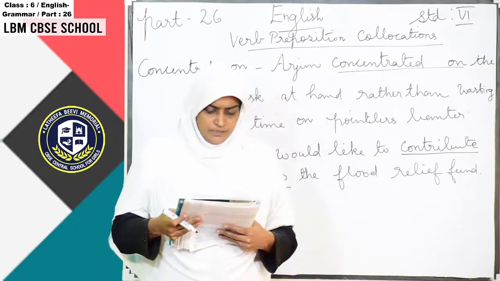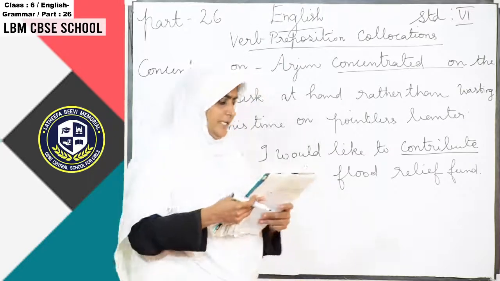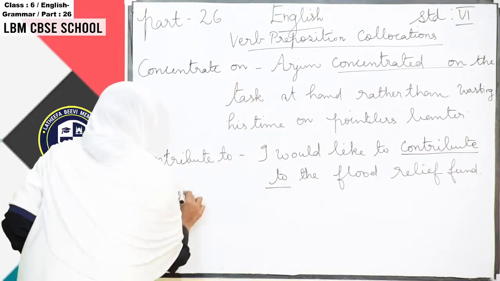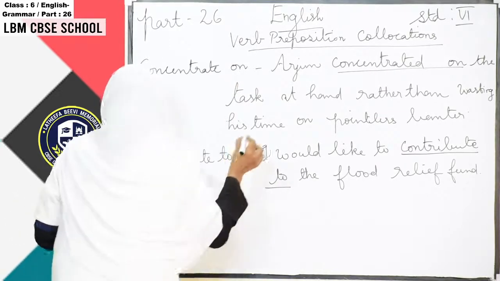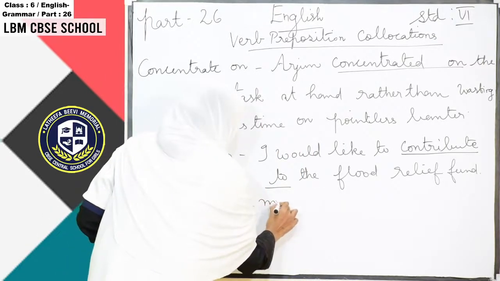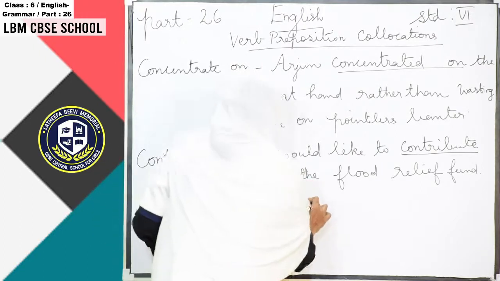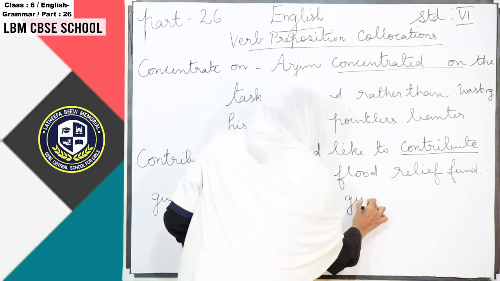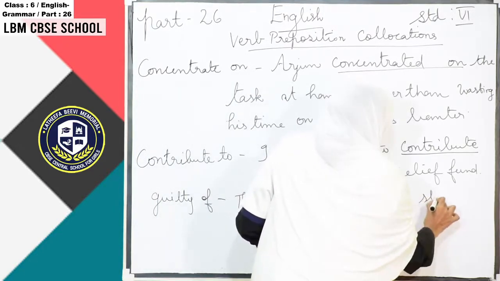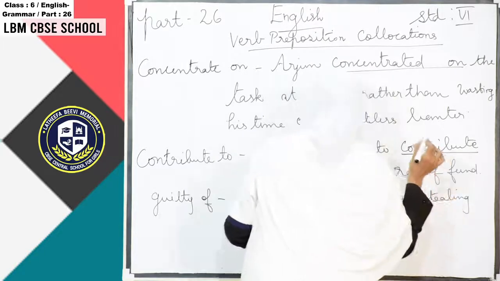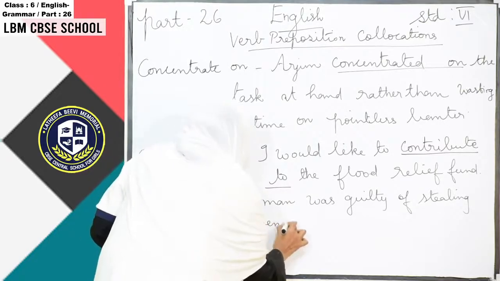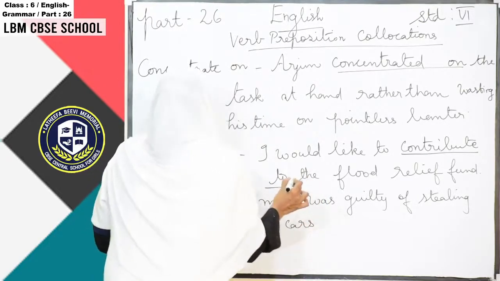And the next one is guilty of. The man was guilty of stealing 7 cars from the neighborhood.